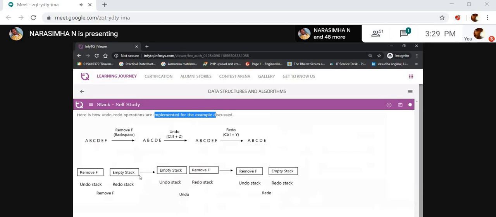Now, again, it removes F. Whenever we redo, it stores in the stack again. Whenever you undo, F is inserted, because here F was removed, and then on undo, F is inserted. And whenever you do redo, F is extracted.